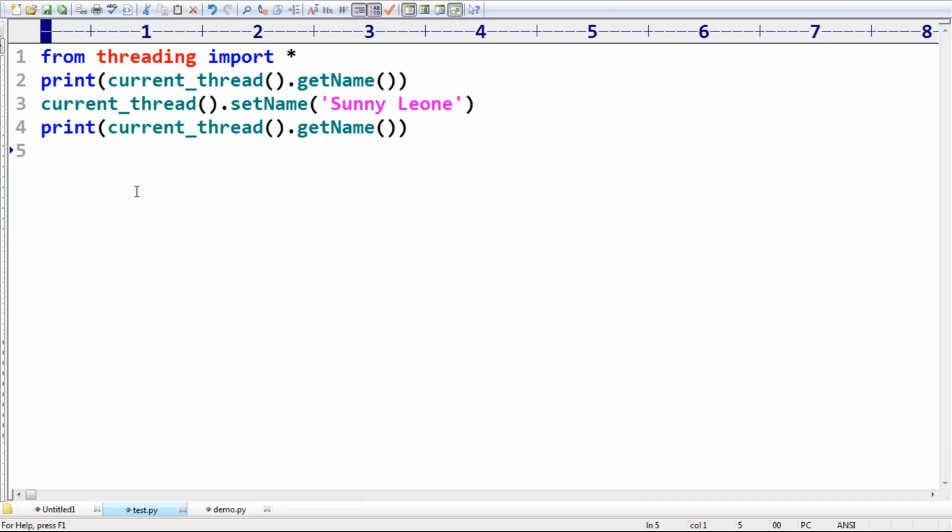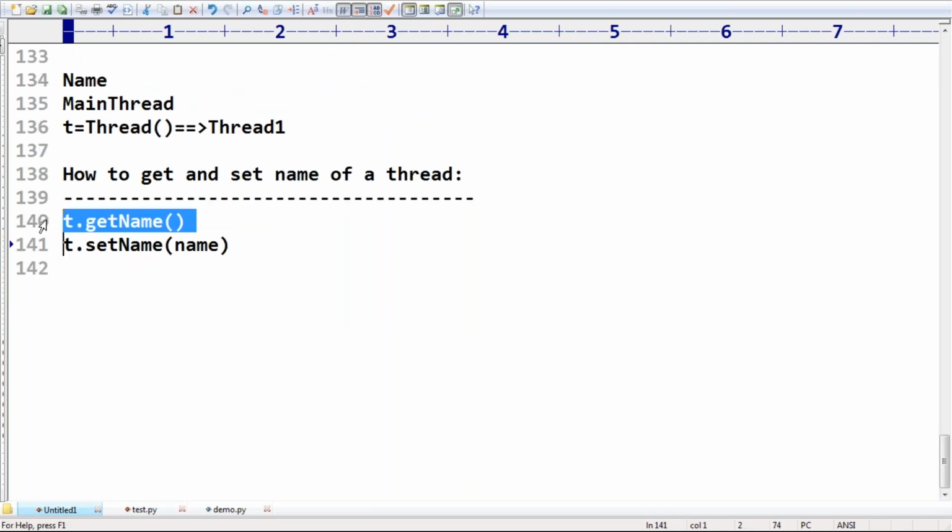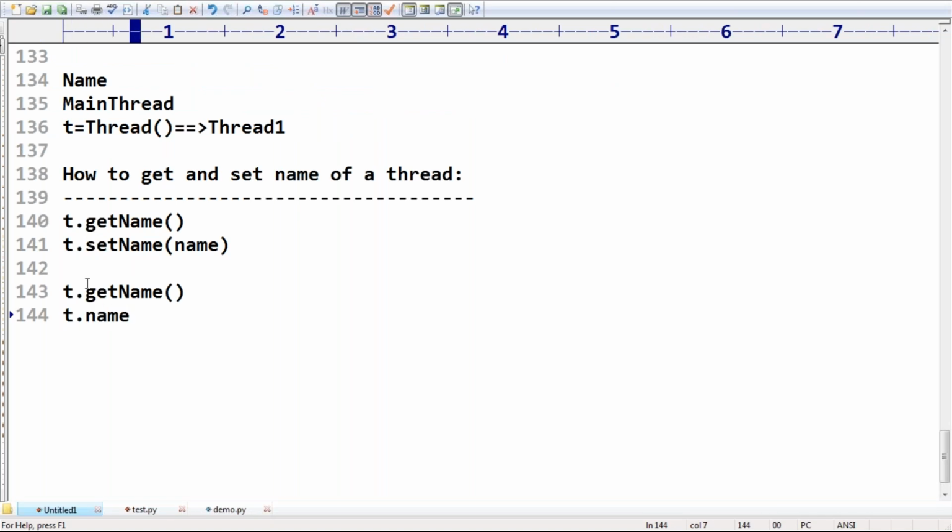Instead of the getName method, you can use the implicit variable name. Even that name you can use. So we have two options to get the name: t.getName(), or otherwise the t.name variable. In both cases the output is the same.